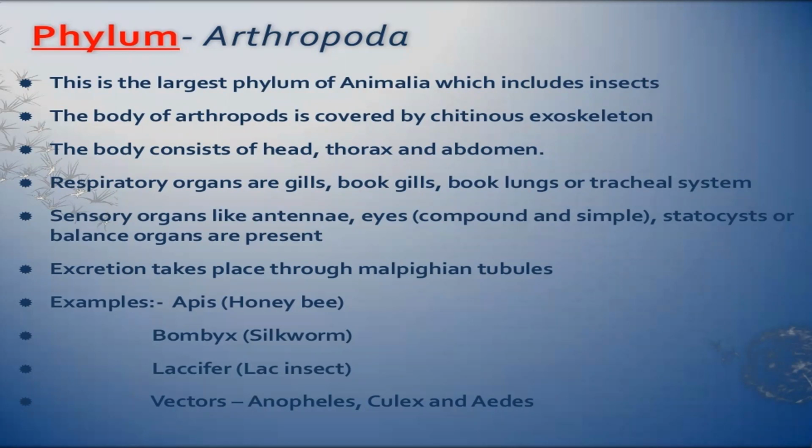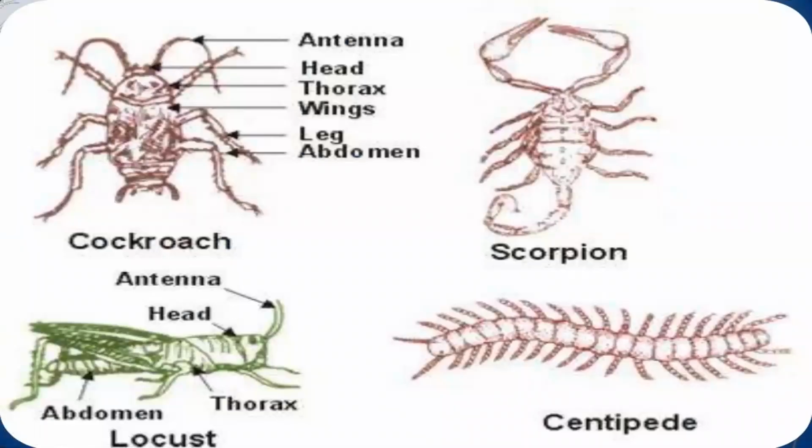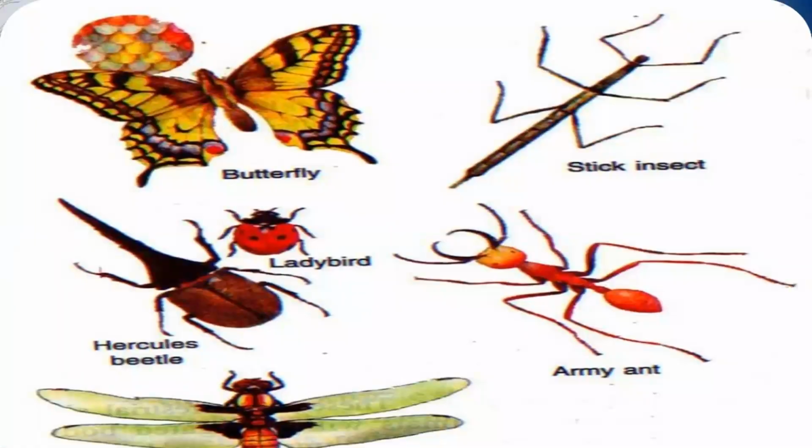There are sensory organs like antenna, eyes, maybe compound eyes or simple eyes. There are statocysts, which are the balance organs. Excretion takes place through malpighian tubule. All these butterflies, stick insect, army ant, they all come under arthropods.